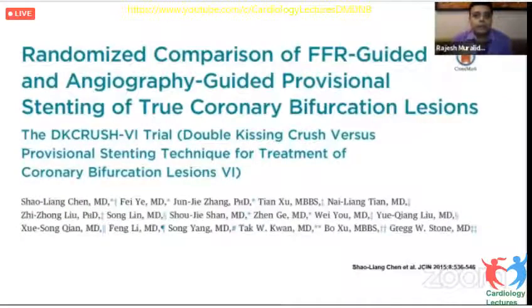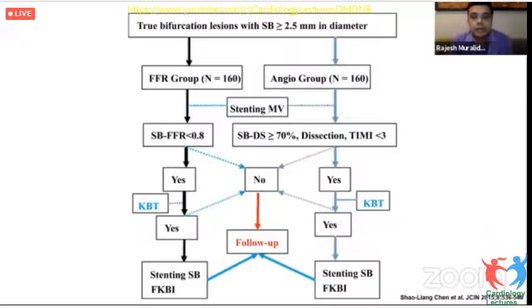Now, why we have actually gone back on the use of FFR in bifurcation lesions is based on this study. That's the DK-CRUSH VI trial, which is the only study available for the randomized comparison of FFR-guided and angiography-guided provisional stenting of true coronary bifurcation lesions. This trial included only true bifurcation lesions with a side branch of more than 2.5 millimeter diameter, and they were randomized into an FFR or an angio-guided group.